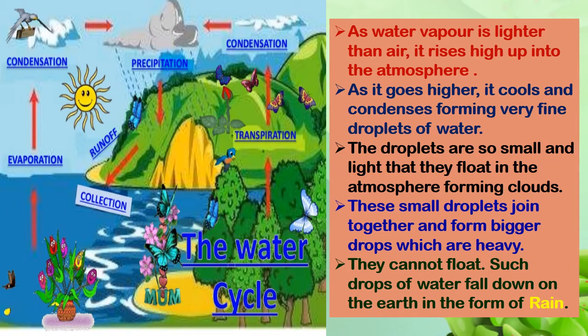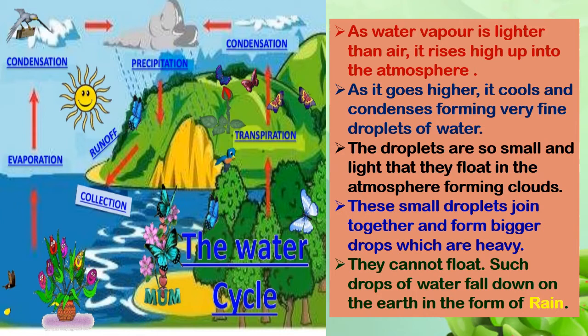What is meant by condensing? If the water vapor changes into droplets of water. Now, these droplets of water are very small. They are very light. Okay. So, they start floating and they form clouds.